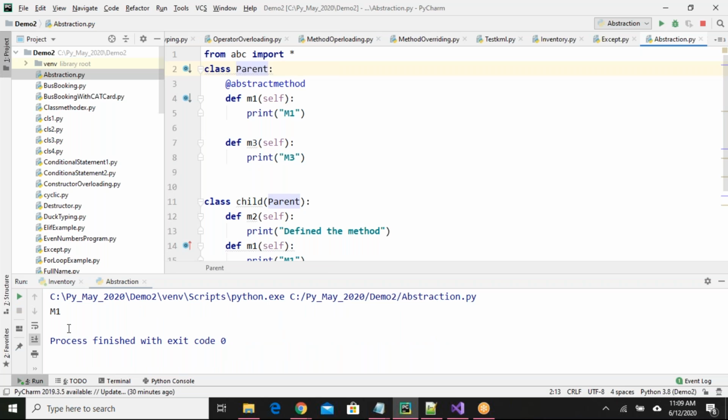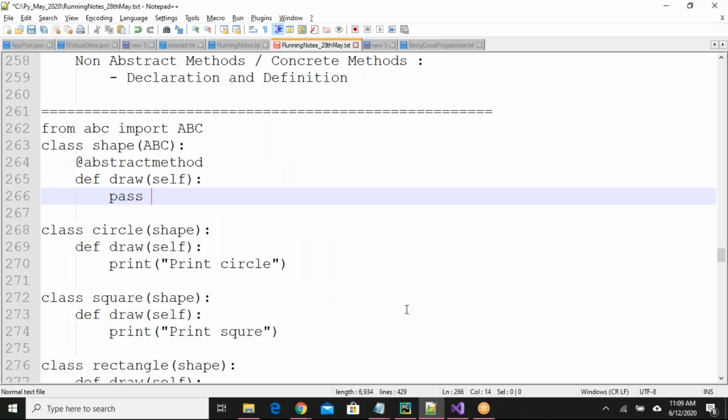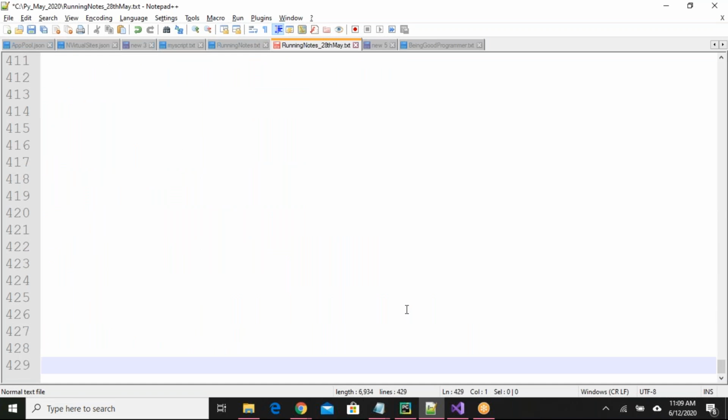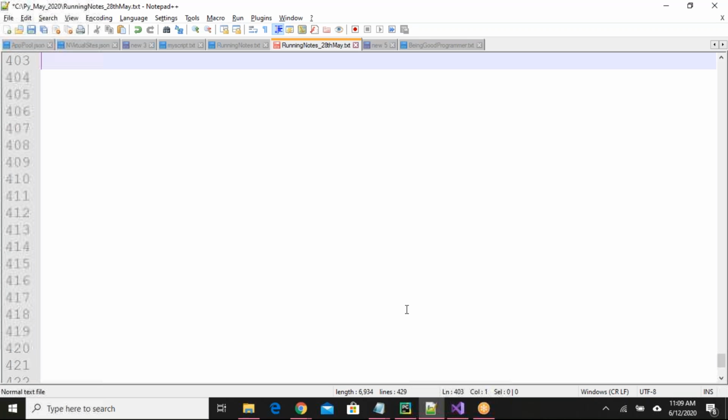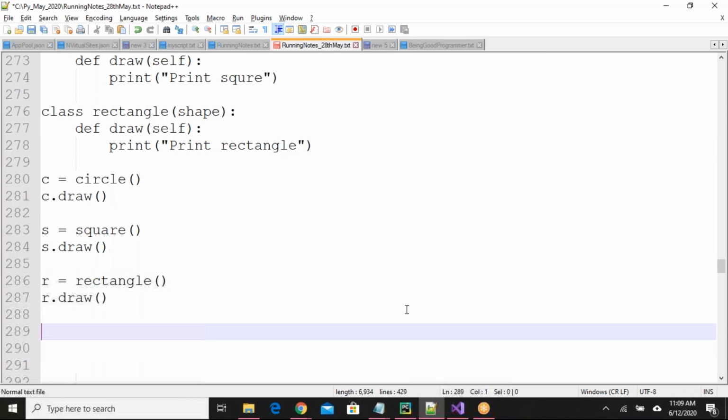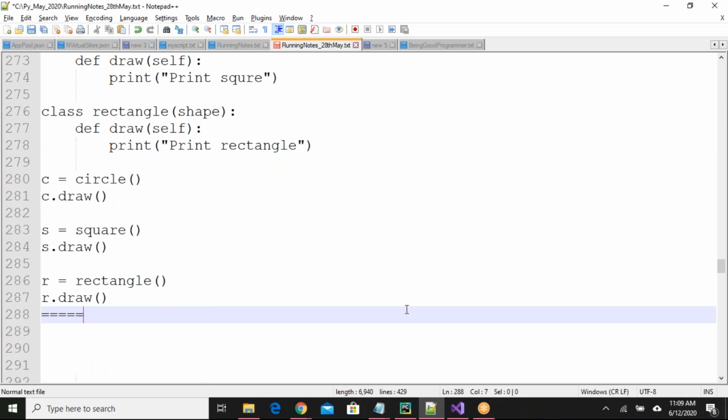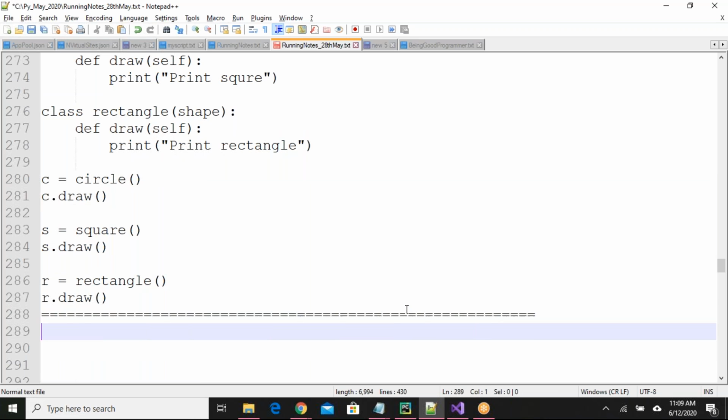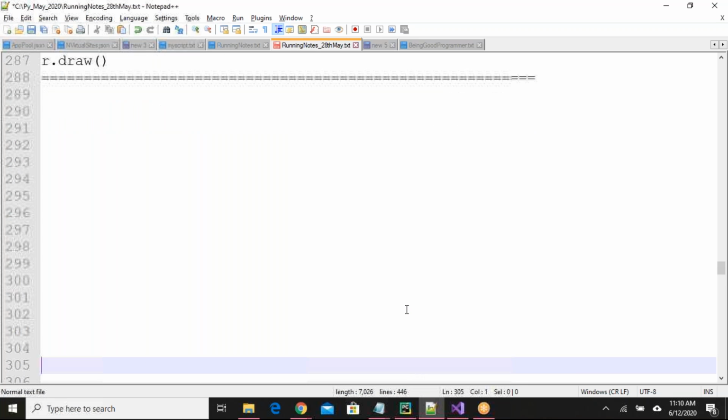Okay. Let me give you some more details, guys, so that you'll get some more clarity. Like bullet points. As part of abstraction, what you need to know.